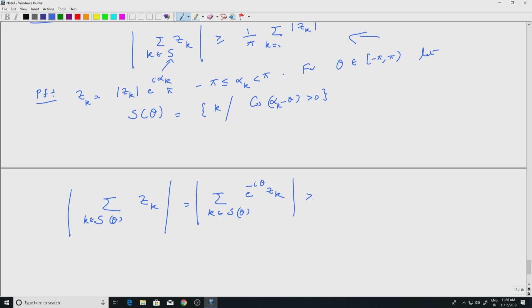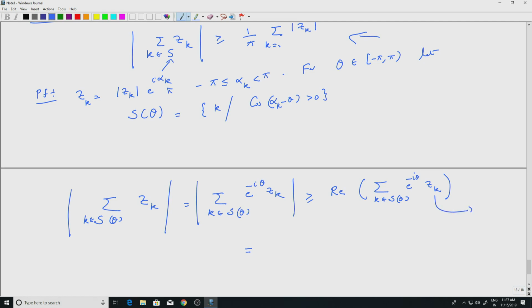This is of course greater than or equal to, so the modulus of a complex number is greater than or equal to the real part of the complex number. So it's the real part of the summation k in S theta e to the minus i theta Zk. Okay, so again, so far we have not done anything non-trivial, which is equal to, so what is the real part of a complex number? That is the cosine of whatever the angle is, right?